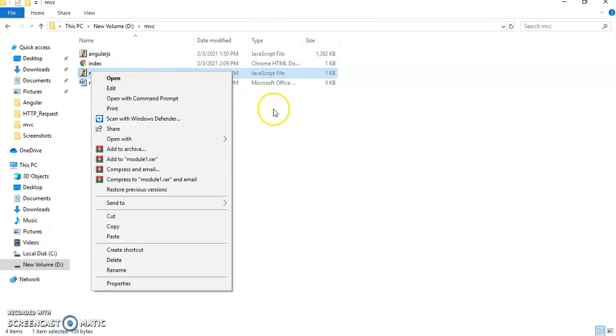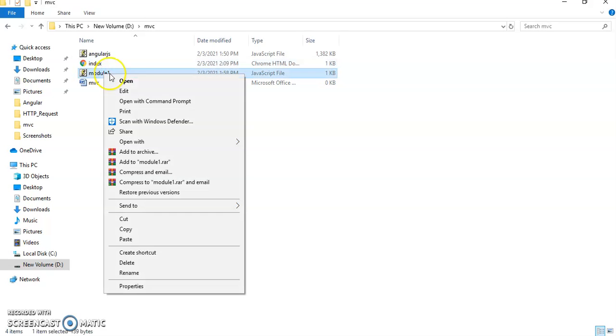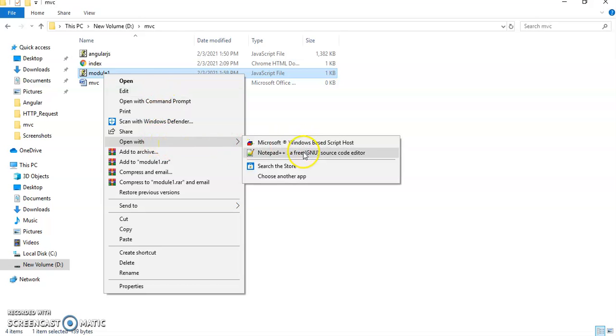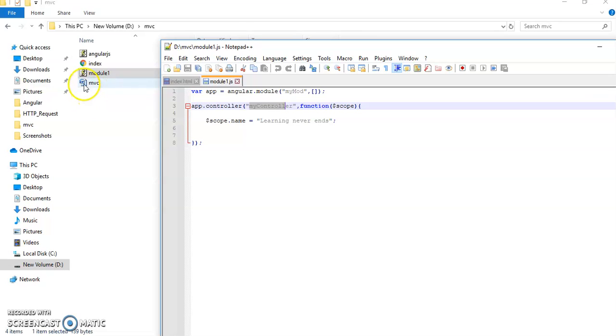To open or create all of these files, we need Notepad++. As I am opening the files, as you can see here, we have both files, module1.js and index.html.